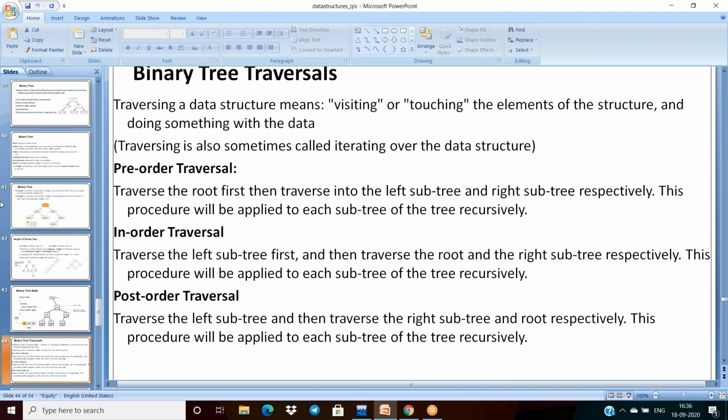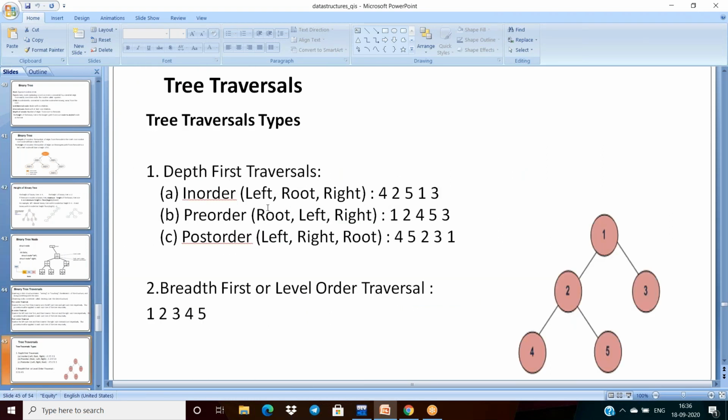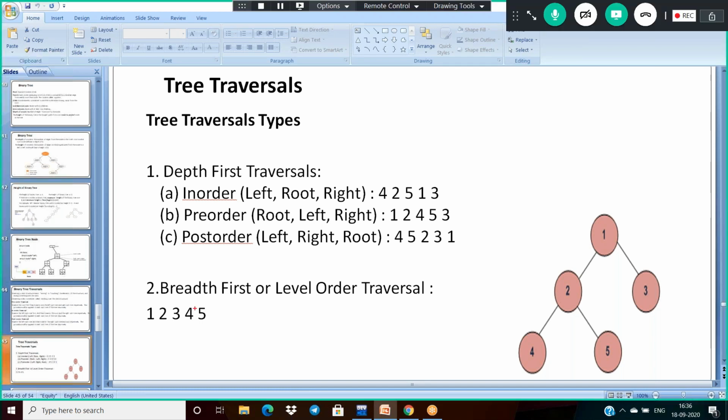Now, after understanding the definition of binary tree traversals, I want to add something here. Basically, the traversals are divided into two types: depth first traversals and breadth first traversals. Breadth first traversals are also called level order traversals. It's totally based on the levels here.